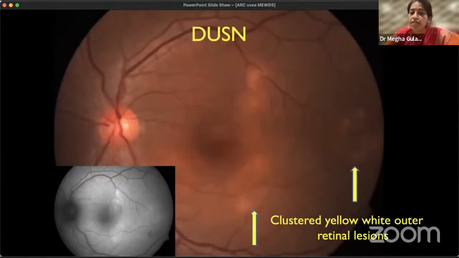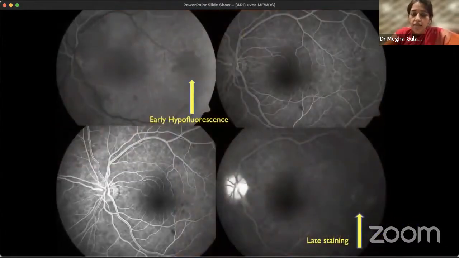But here, fluorescein angiography will help you. As we saw, in MEWDS there will be early hyperfluorescence, but in DUSN, there will be early hypofluorescence, but late staining will be there in both. So the early phases will help you differentiate between the MEWDS and the DUSN lesion. So we saw typical and atypical features, the imaging, the natural history, and the important differential diagnosis.